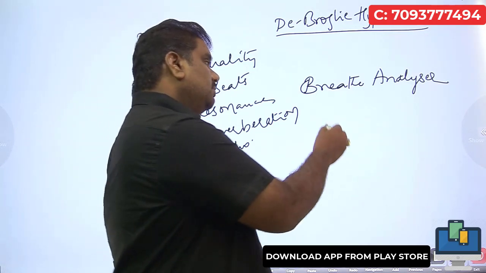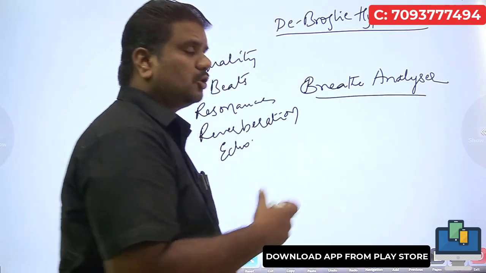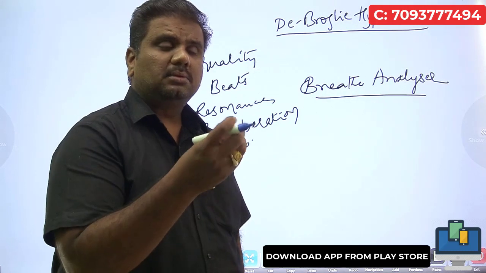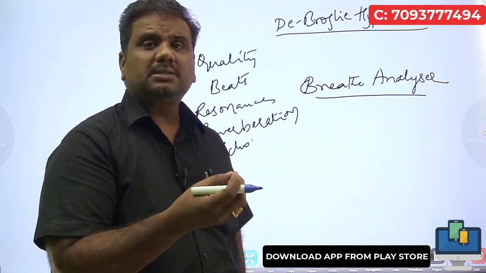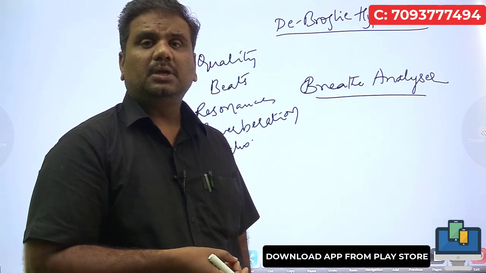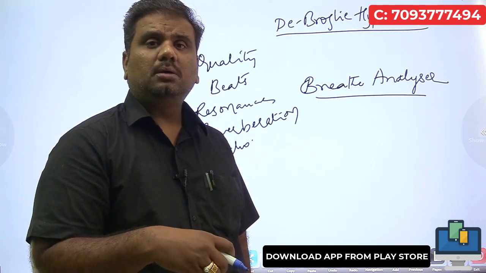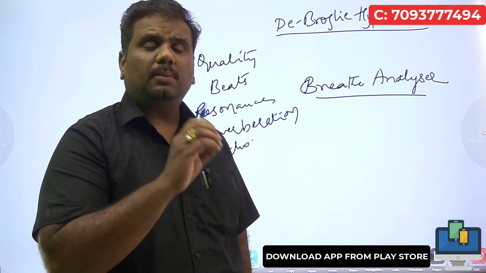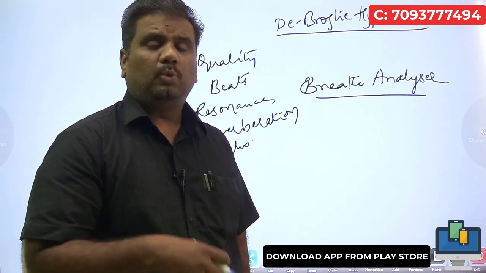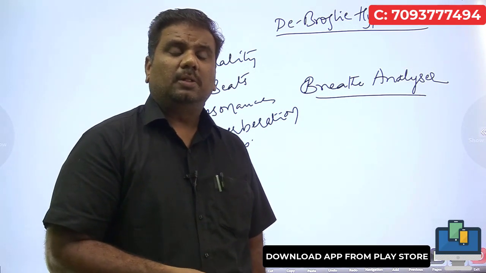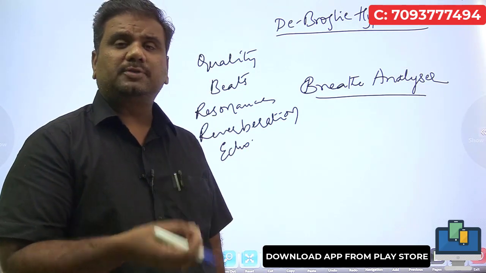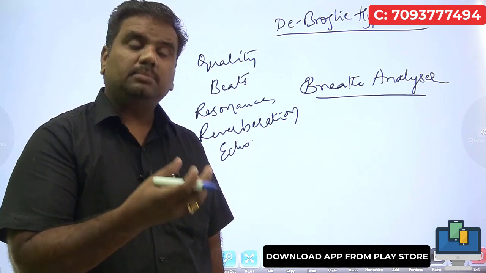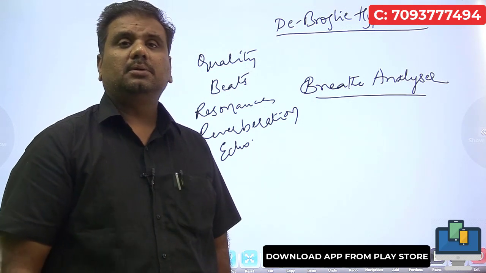Whenever you blow air into this device, the breath analyzer, if a person has consumed alcohol, the light will start blinking and you get an alarm from the device. If a person hasn't taken alcohol, and he blows air into it, you find no change. The moment you blow air containing alcohol vapors, it generates some sound and a beep, like a flashlight coming out of it. So what is the reason behind it? What is the chemical used in that device? That is what we need to focus on.